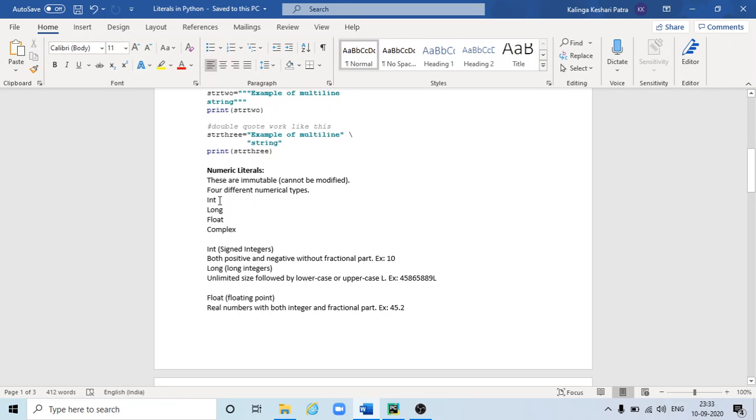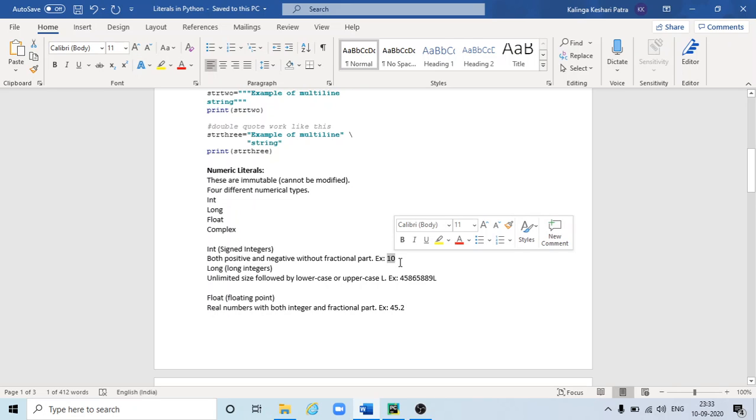But in Python 3 we don't have that limitation. The integer data type of Python 3 has unlimited size, whereas in Python 2 the integer size was limited and long has unlimited. Integers are signed integers, both positive and negative, without a fractional part.